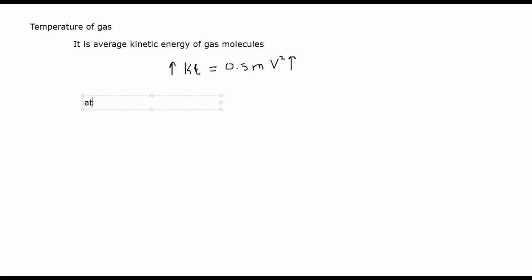So at high temperature, molecules have higher kinetic energy. So they will move at higher speed.